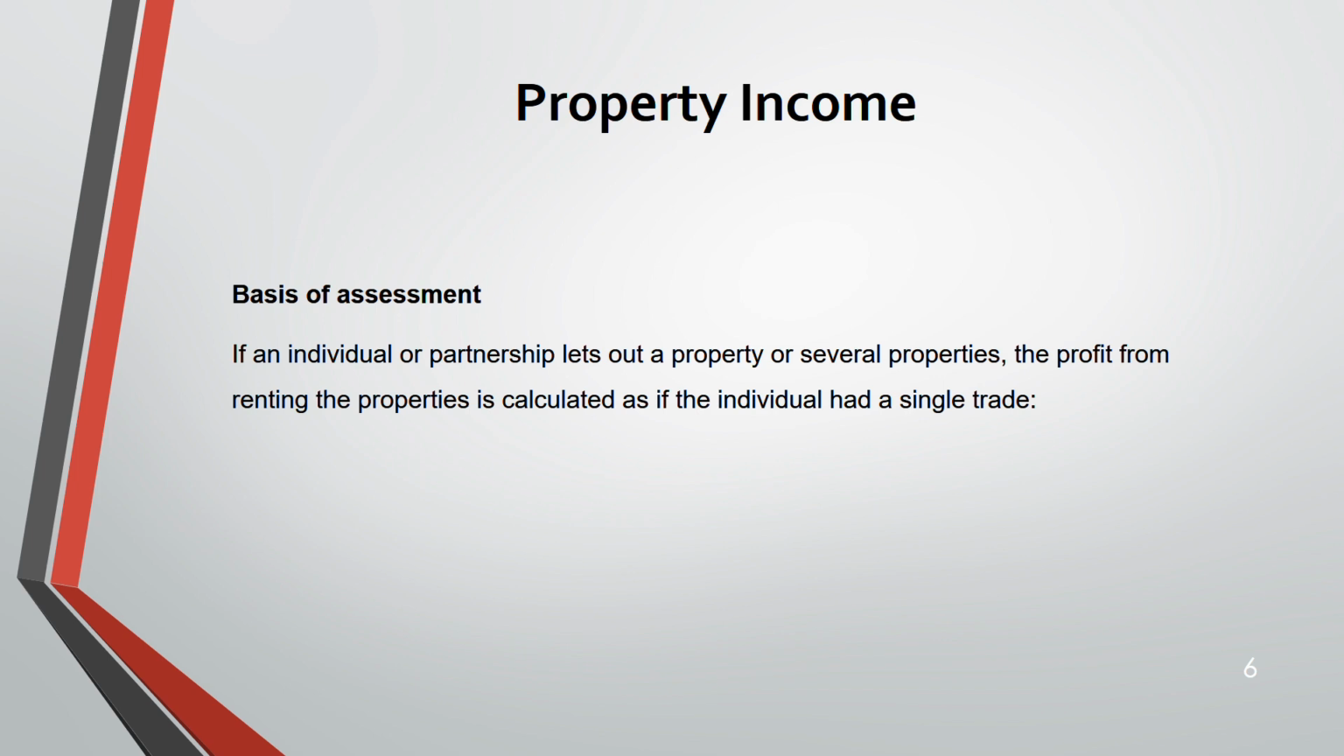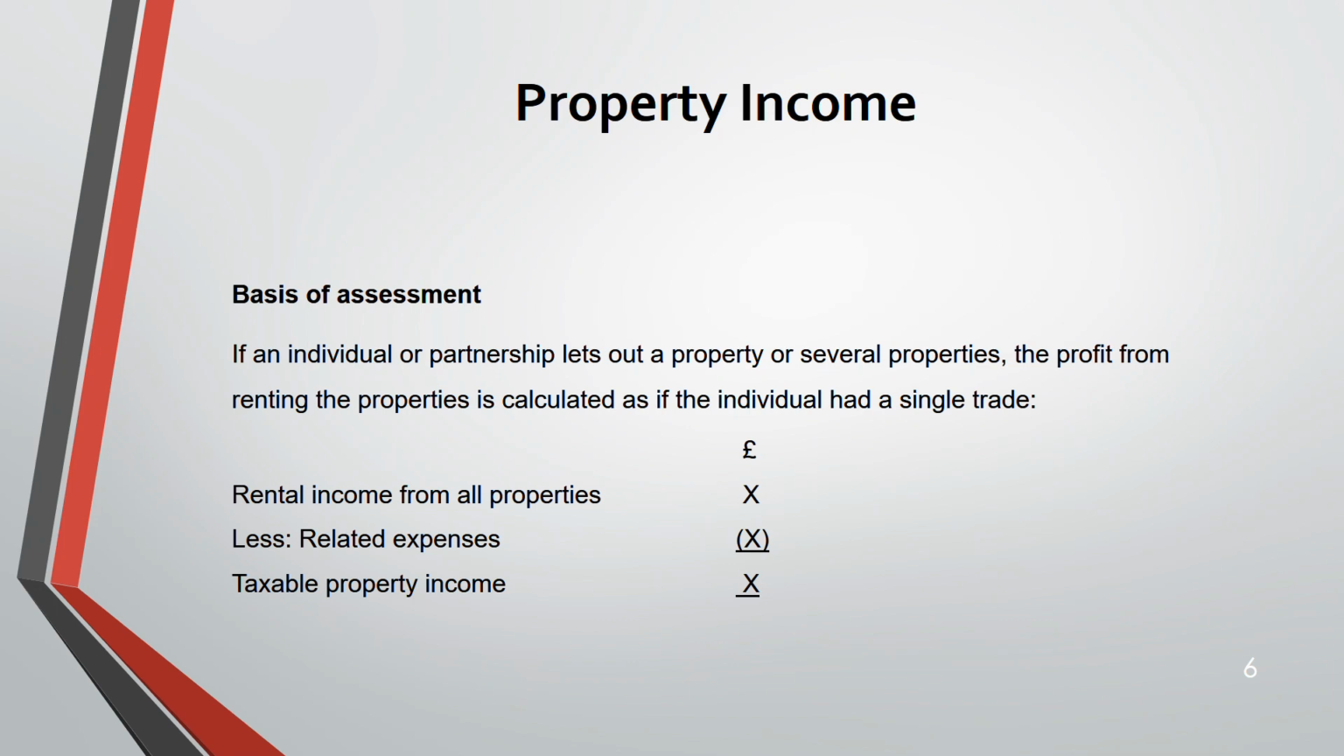Basis of assessment is: if an individual or a partnership lets out a property or several properties, then whatever profit you are getting from renting the properties is calculated as if the individual had a single trade. You might have 5 or 6 properties, but you accumulate all and say that is one trade. Okay, next. You sum up all the rental income from all the properties, you deduct all the related expenses, and you get the taxable property income.